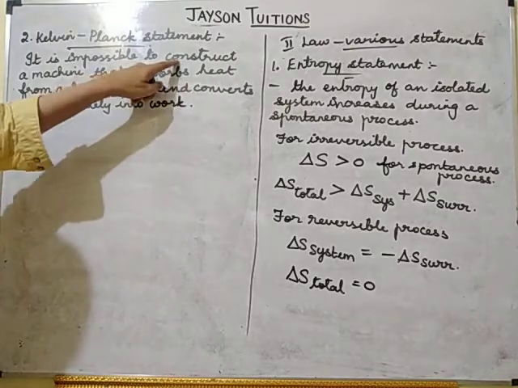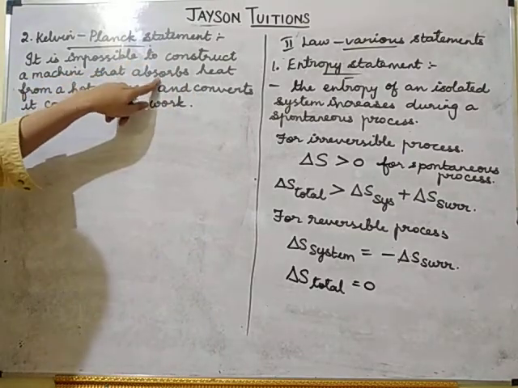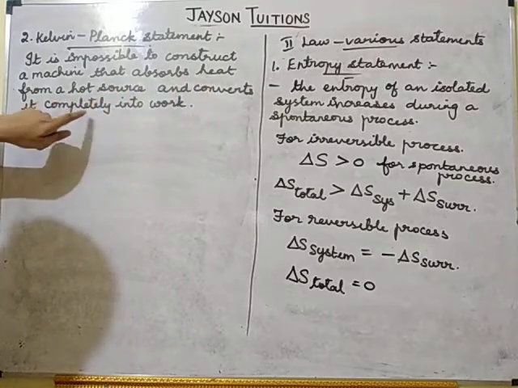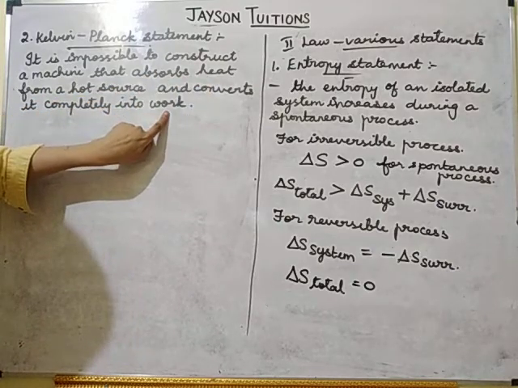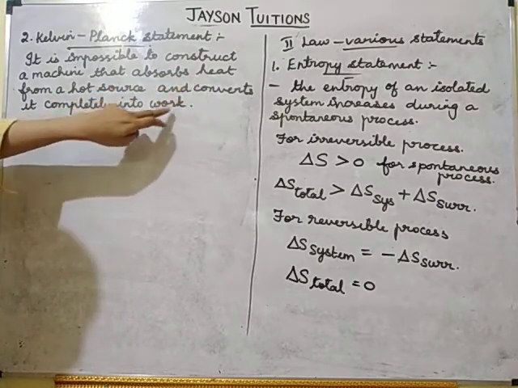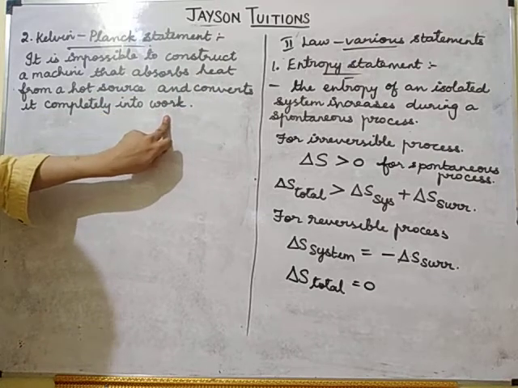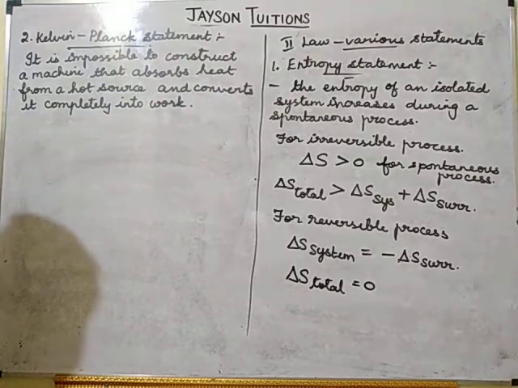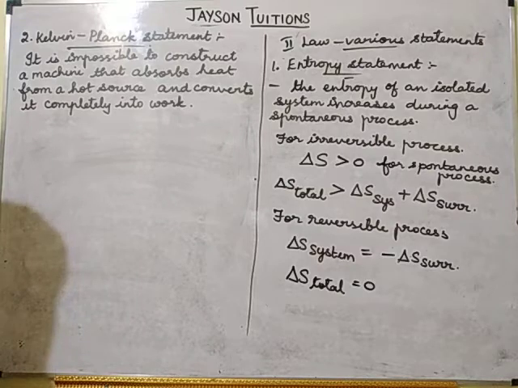So we can never construct a machine which will absorb all the heat energy and convert it into work. Always all the heat energy can never be converted into work. Always there will be some wastage. Understood?